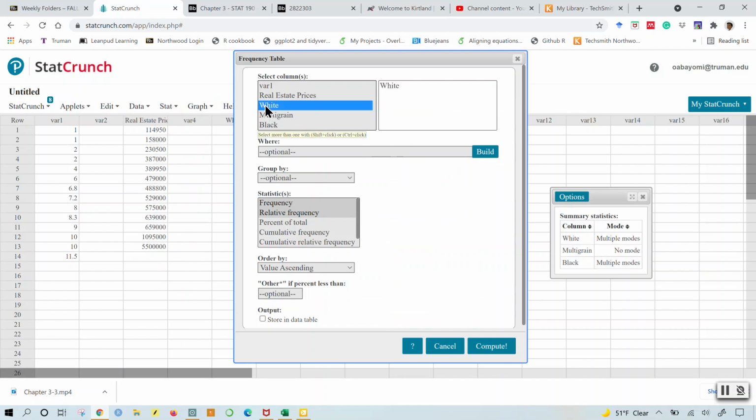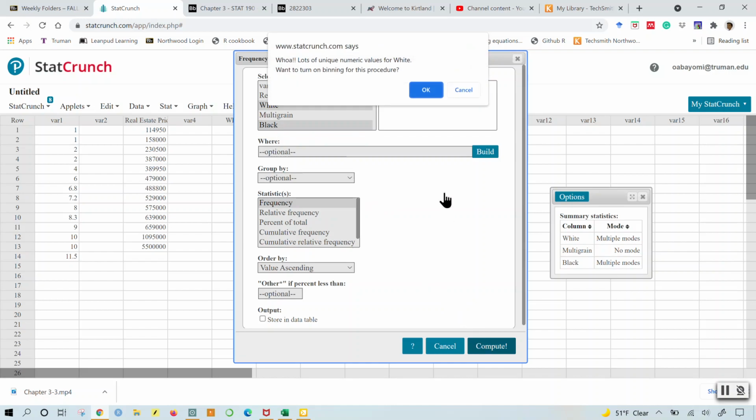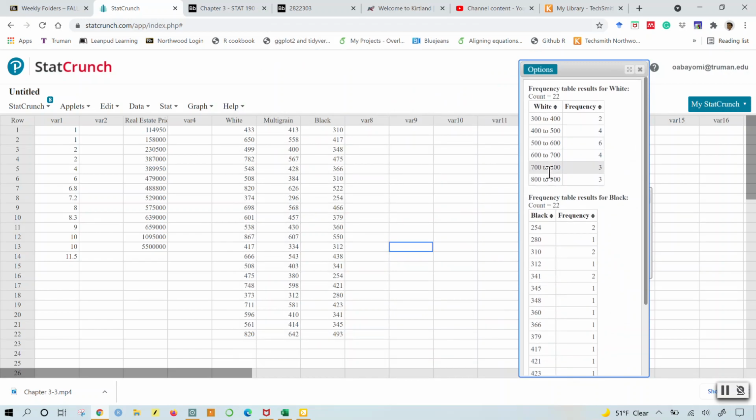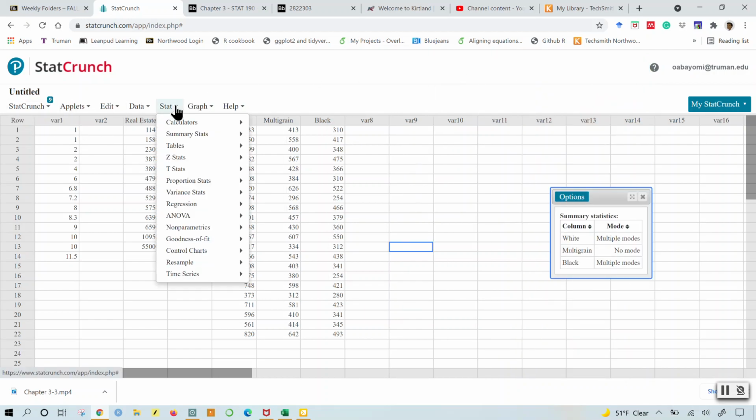So grab white, press the Control button to choose black, and I want just a frequency distribution, the count. Oh, it binned them. I do not want that. So I'm going to do that one more time.